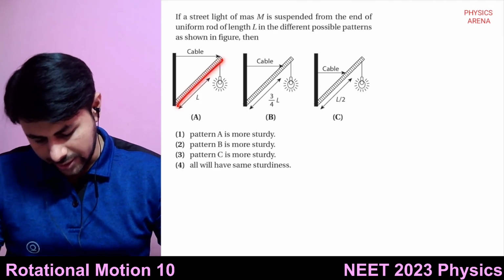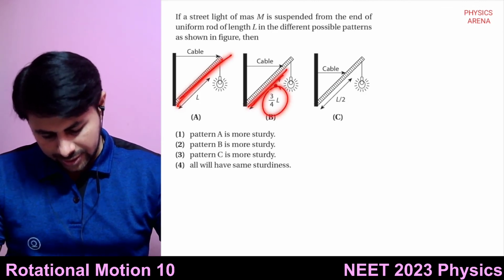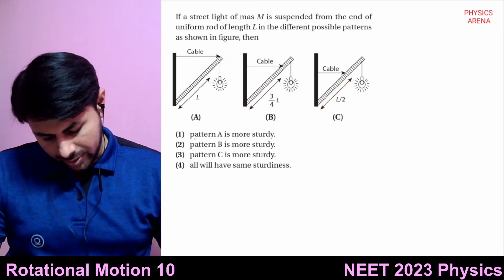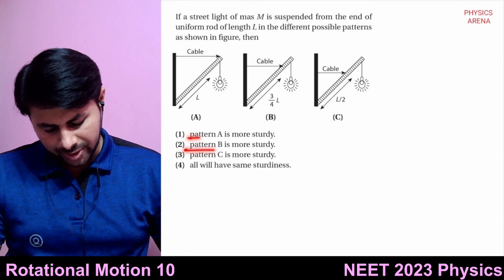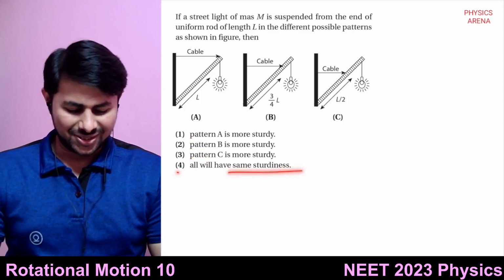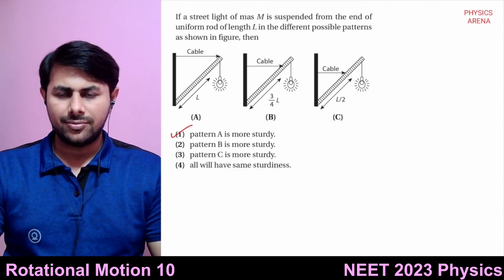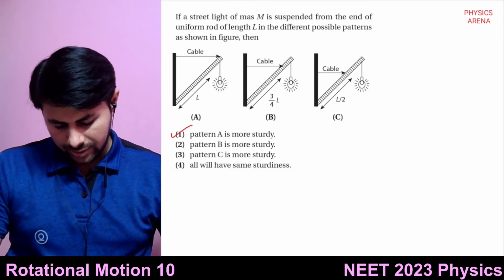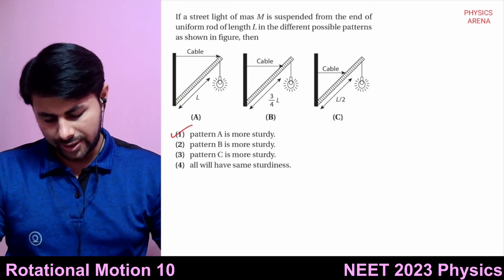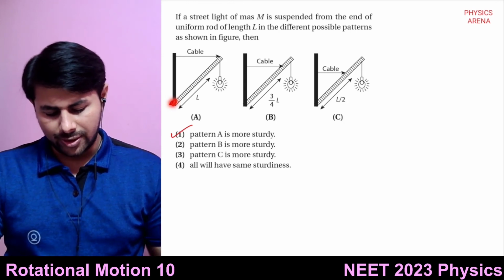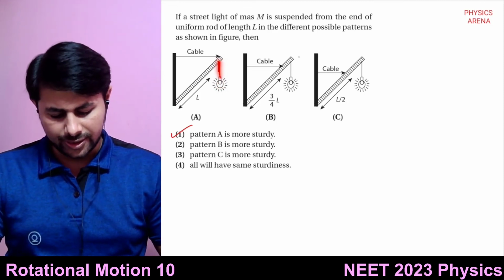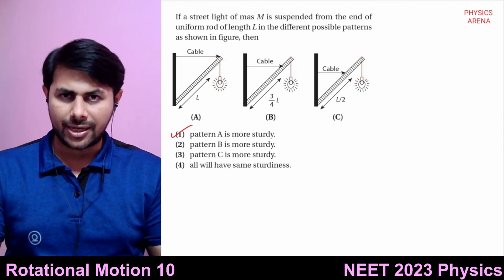So this total distance is L. It's given, this is 3L by 4, and here it is L by 2. So pattern A is more sturdy, pattern B is more sturdy, pattern C is more sturdy, or all will have the same sturdiness, which is the answer. Why so? If you take torque about this point, the street lamp is connected at the same point in all three patterns.